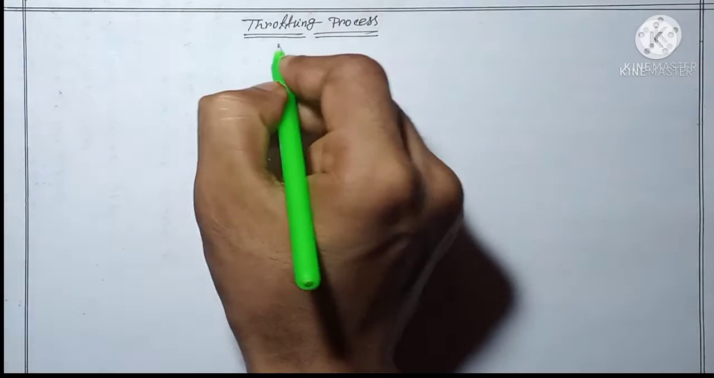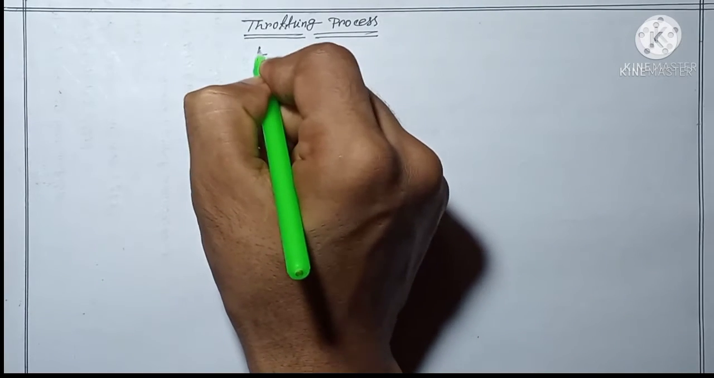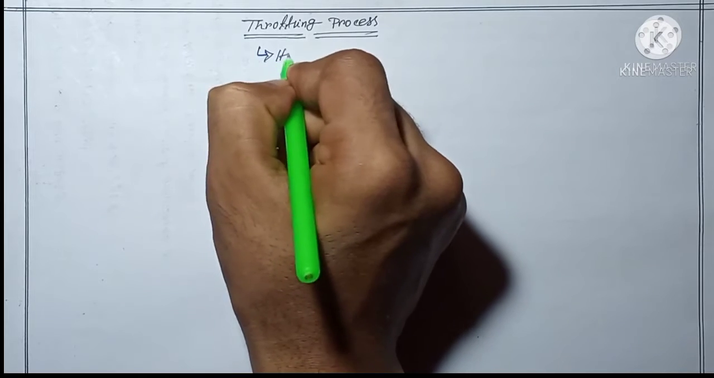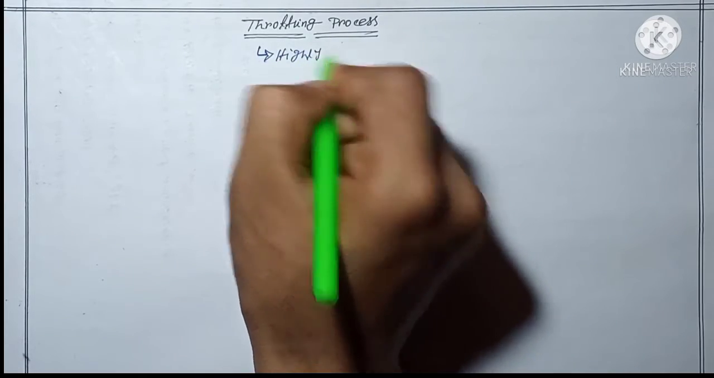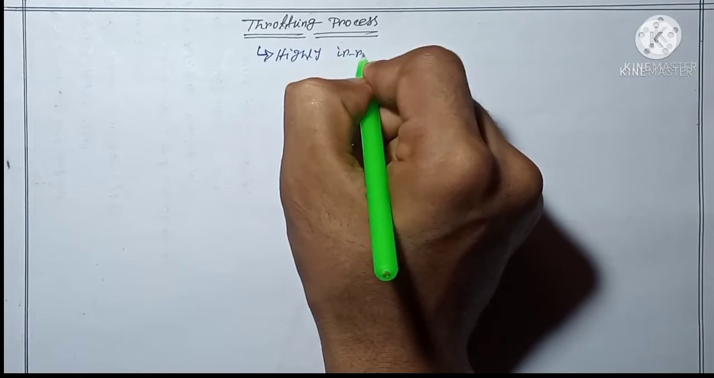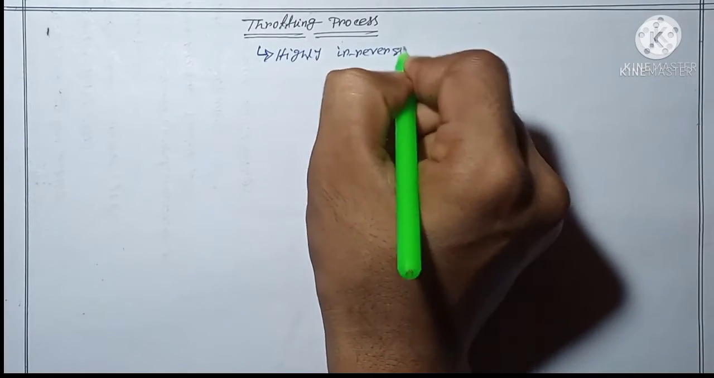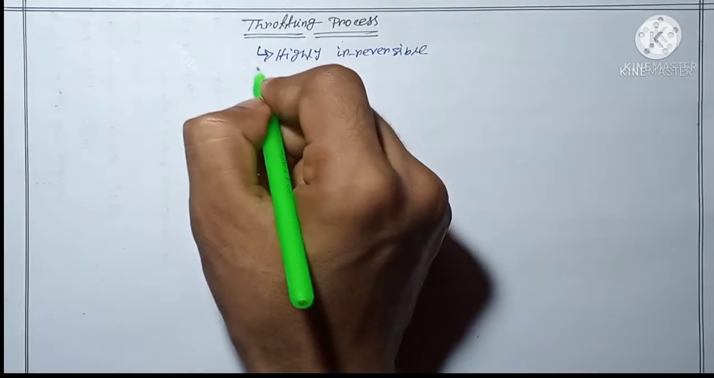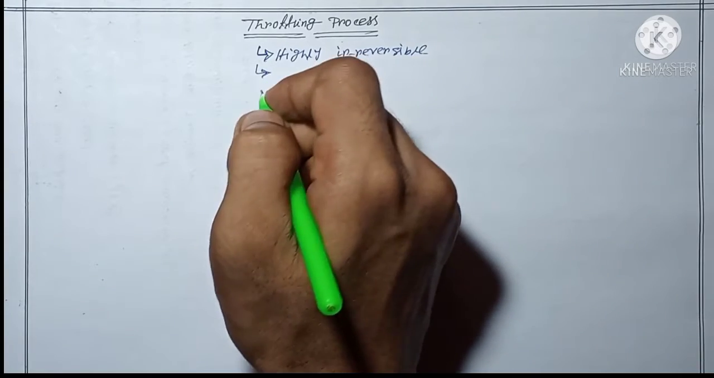First, think that this throttling process is a highly irreversible process. Okay, highly irreversible process. Now, what is the reason? I will discuss it a few moments later.